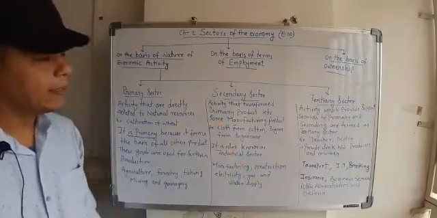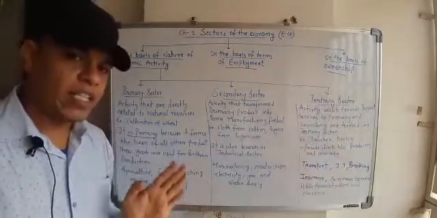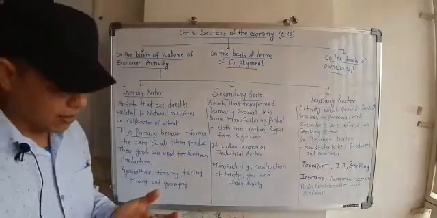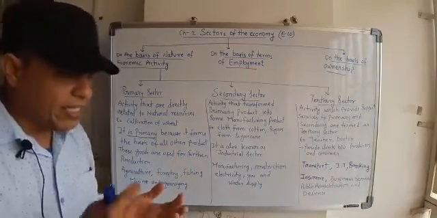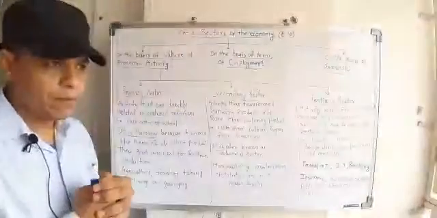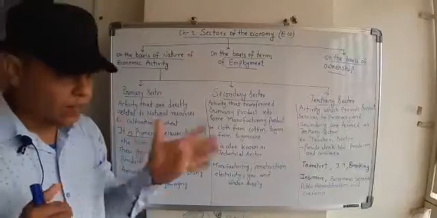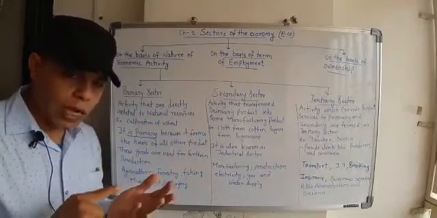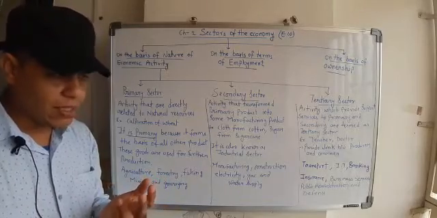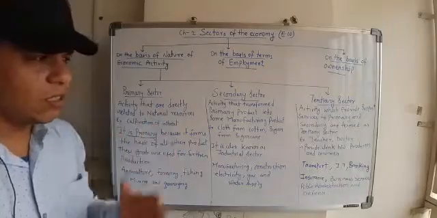If we talk about tertiary sectors, it is the activity which provides support services to the primary as well as to the secondary sector. The examples are teacher, doctor, and it also provides a link between the producer and consumer. So between producer and consumer, it provides the link. You can give the examples: transport, IT services, banking services, insurance, business services, public administration, defense. There are many services in this sector.